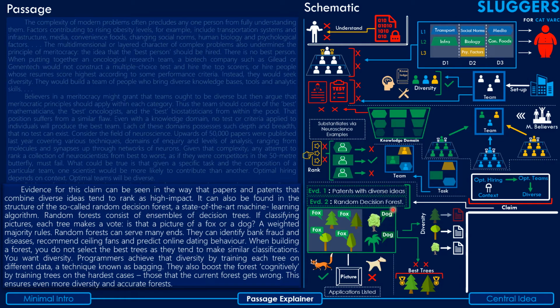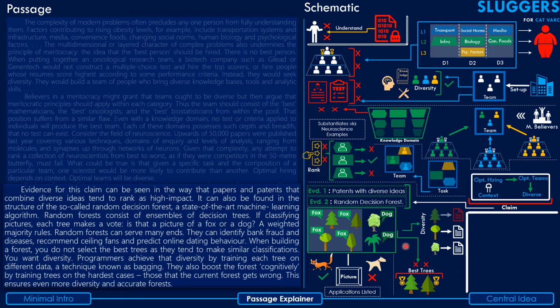He basically says that a random decision forest comprises a group of trees, and let's suppose the task is to figure out whether a picture is that of a fox or a dog. Then every tree in the group gets to take a vote, whether it's a dog or a fox, and then a weighted majority, the option that gets the maximum votes, wins. So that's the working of the random forest, and then he goes on to list the various applications of the same, like identifying bank fraud, recommending diseases, predicting online dating behavior, and recommending ceiling fans, and so on and so forth.